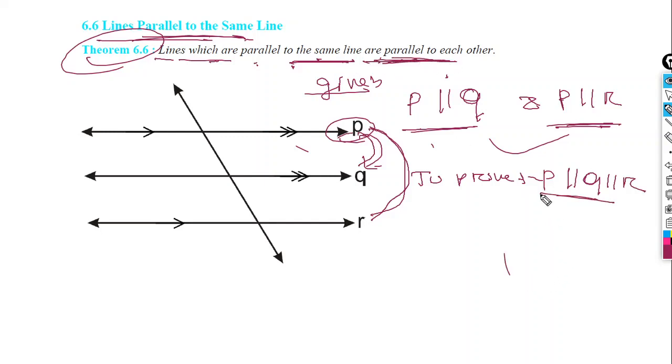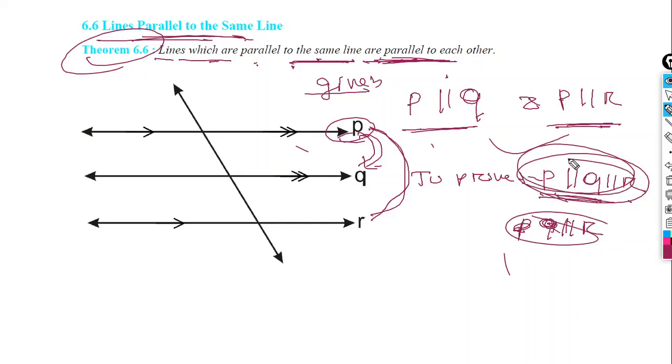So this is what we have to prove, that P is parallel to Q, and Q is parallel to R. In other words, you can write Q parallel to R. So this is what is given and this is what we need to prove.